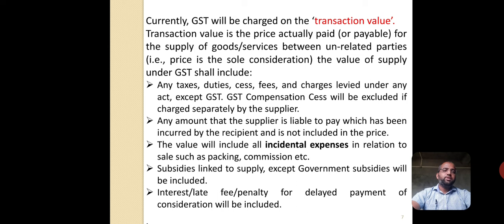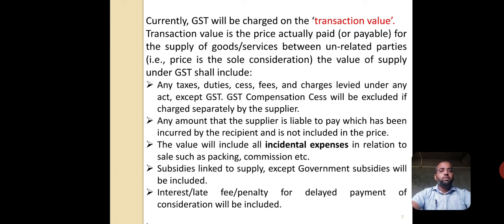Interest, late fee, and penalty for delayed payment should be considered. Right? These are the things to be included in the transaction value. While imposing the GST, the valuation should be based on the transaction value. This is the brief introduction of the transaction value.